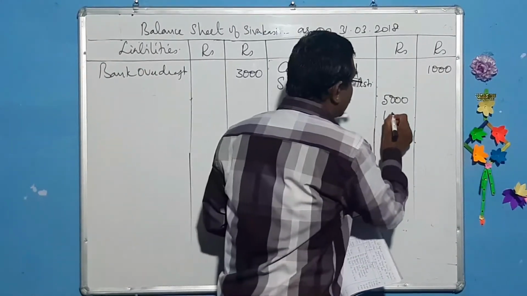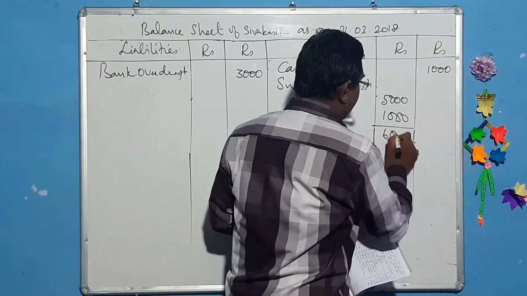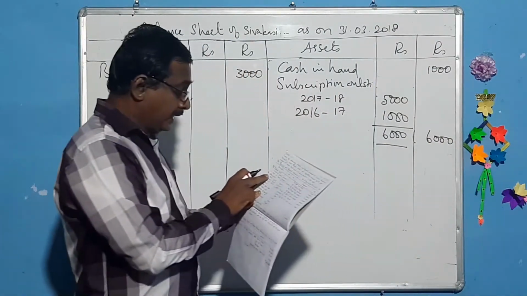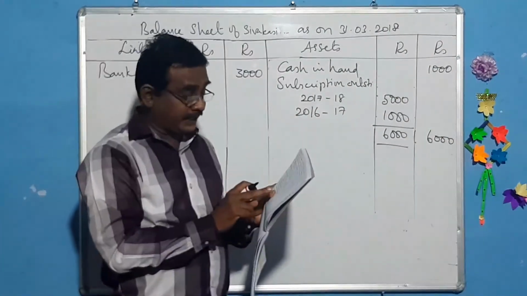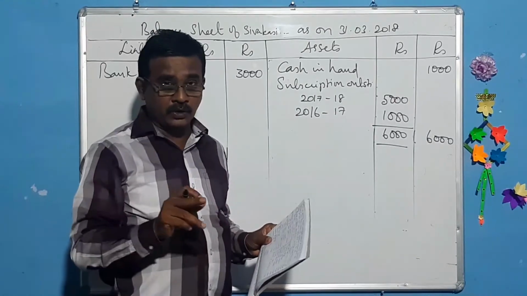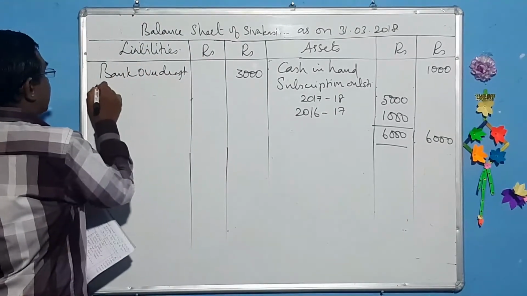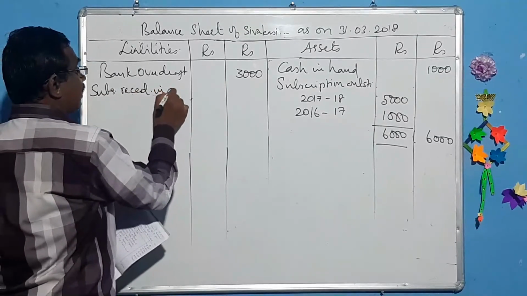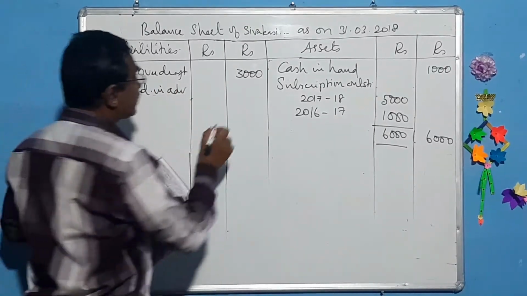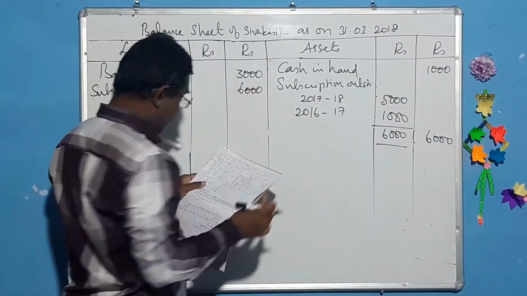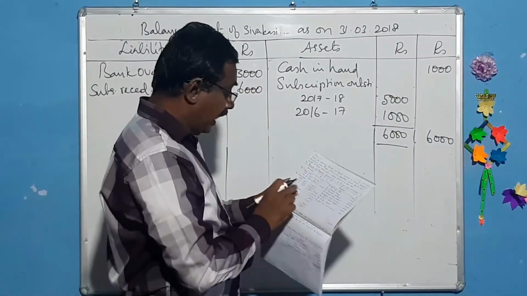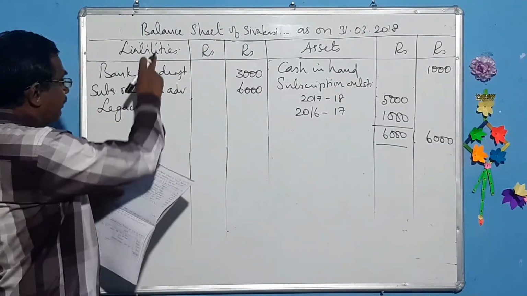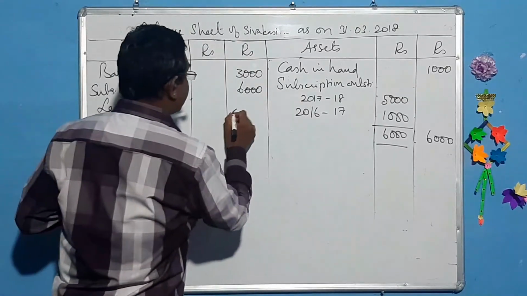This 1,000 should also be added, and on the whole that comes to 6,000. And see, in the subscription for 2018-19, 6,000 is collected, so that should be taken as subscription received in advance. What is that amount? 6,000. And legacies, that is a capital item, so we bring it to the balance sheet.